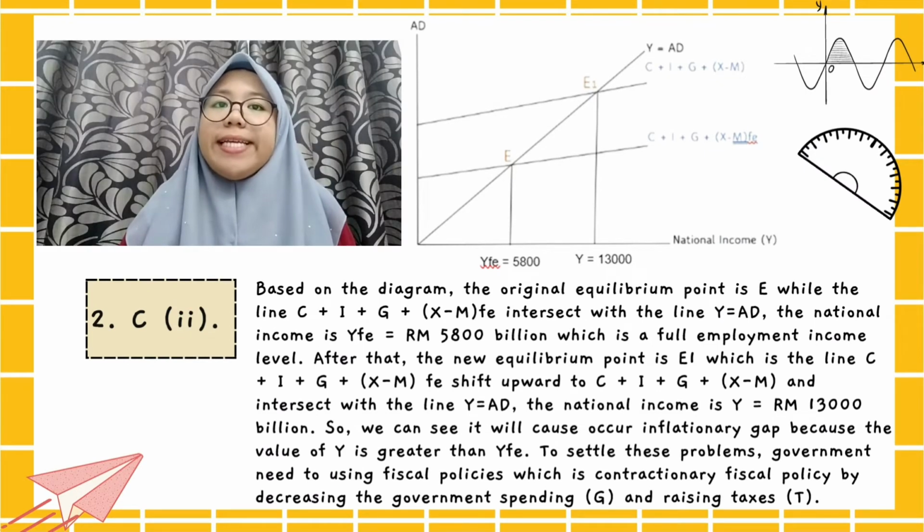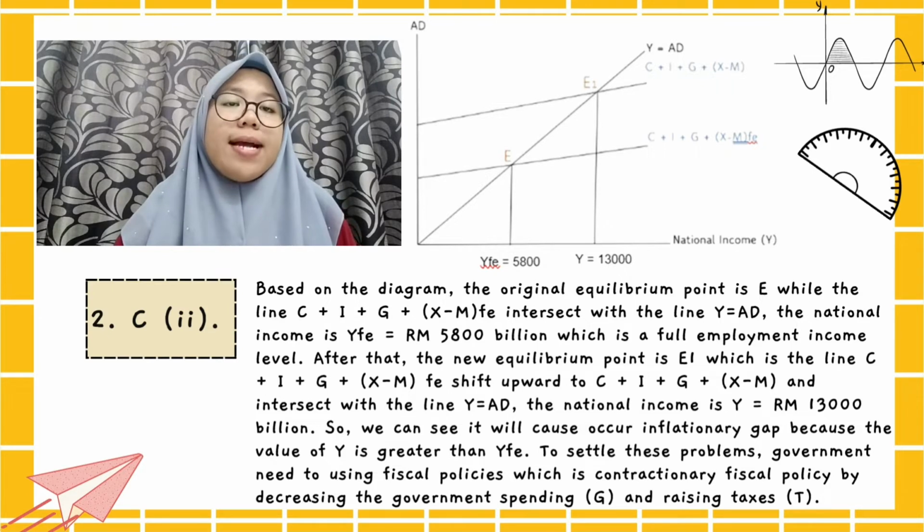Next, for question D, the answer is the economy has an equilibrium level of the price level in P and the national income in Y, while the curves AD and AS are equal at point E.